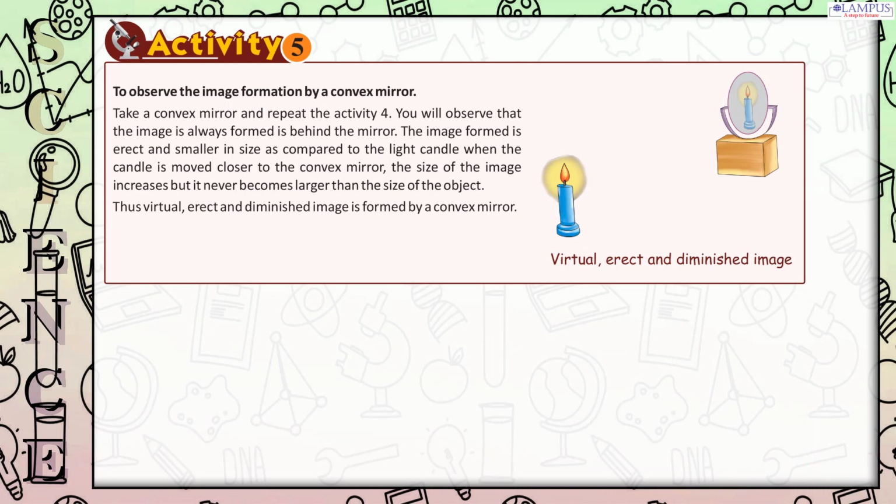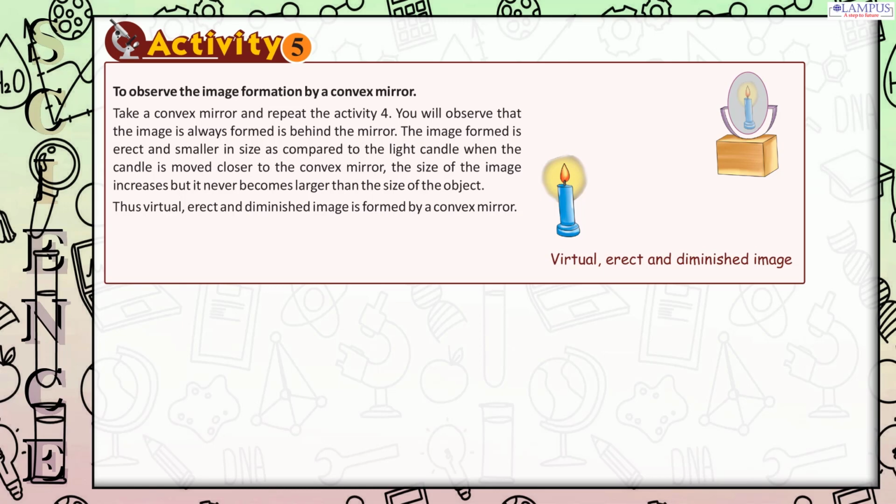Activity 5. To observe the image formation by a convex mirror. Take a convex mirror and repeat Activity 4. You will observe that the image is always formed behind the mirror. The image formed is erect and smaller in size as compared to the lighted candle. When the candle is moved closer to the convex mirror, the size of the image increases, but it never becomes larger than the size of the object. Thus, a virtual, erect and diminished image is formed by a convex mirror.